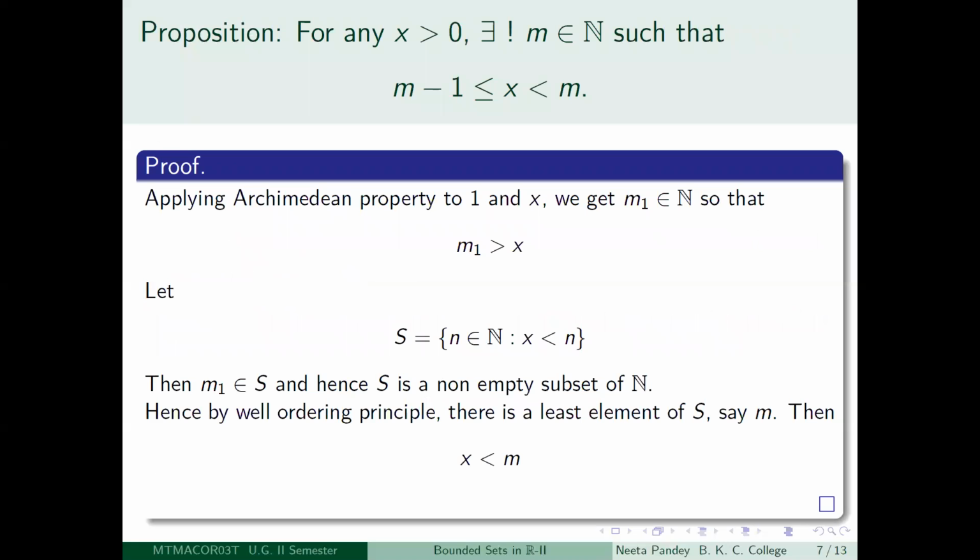Okay, so we will prove a very crucial result, which you are used to, but you have not seen the proof of it: if you take any positive real number x, then there exists a unique m in N such that m minus 1 is less than or equal to x less than m. Recall your real line.